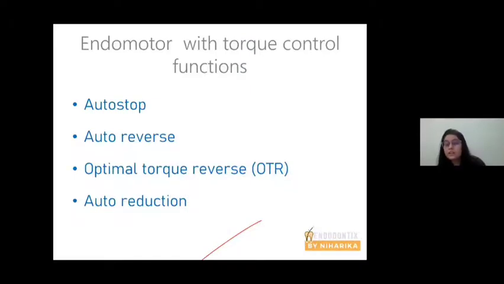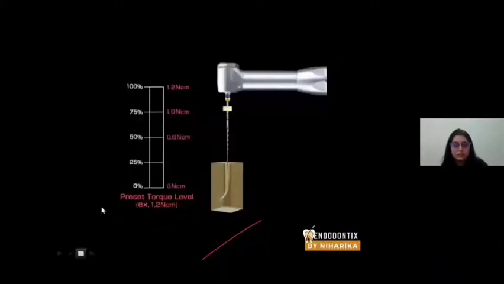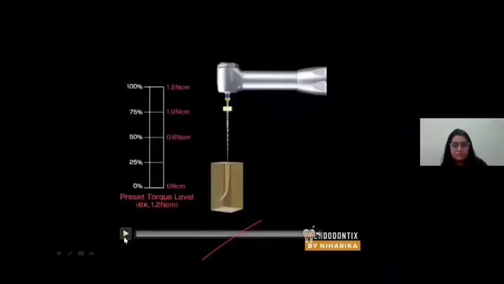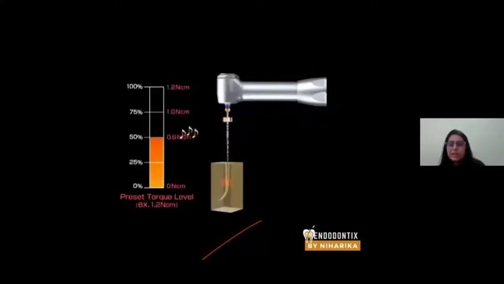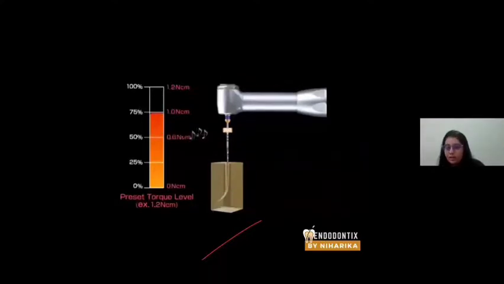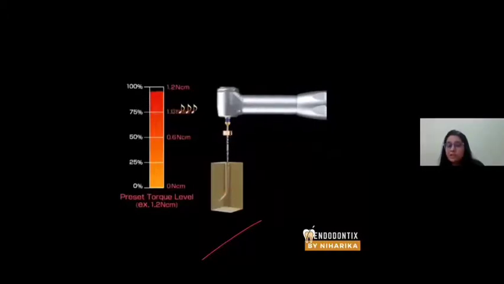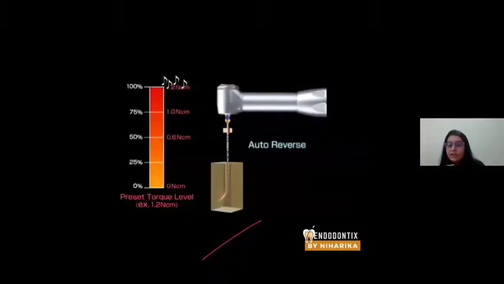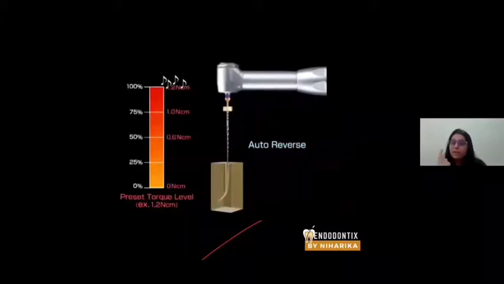There are some functions which are integrated in endomotors in relation to torque control. These are auto stop, auto reverse, optimal torque reverse, and auto reduction. Let's see what these are. Suppose your file moves inside a root canal, the torque increases. As the torque reaches the preset torque value, which may be anything, but in this case it is 1.2 Newton per centimeter, as soon as the file reaches the preset torque value, the file auto reverses.